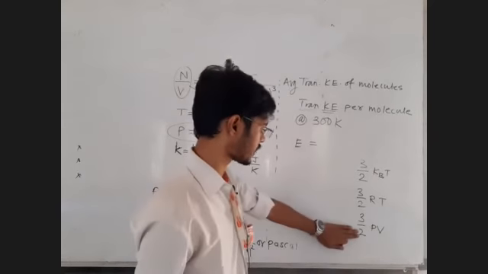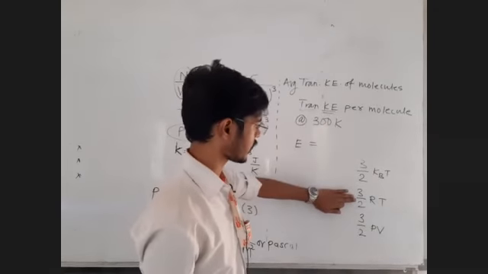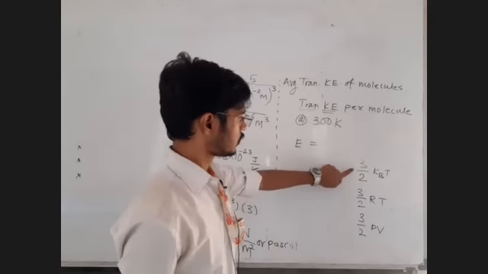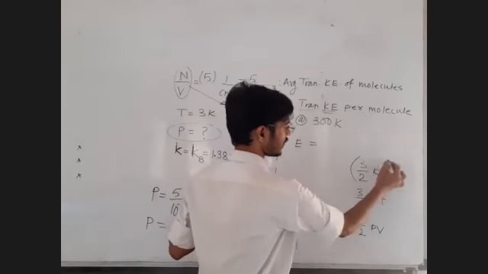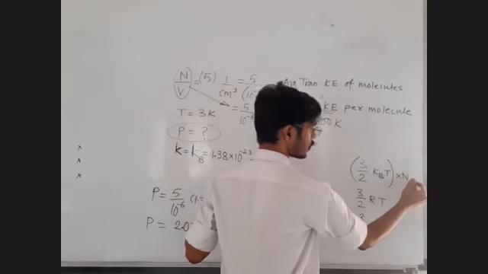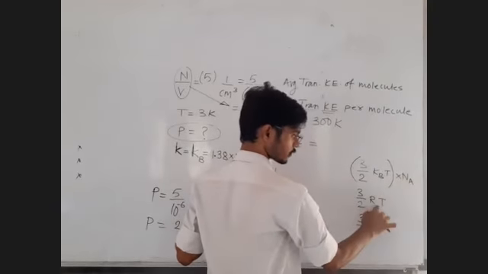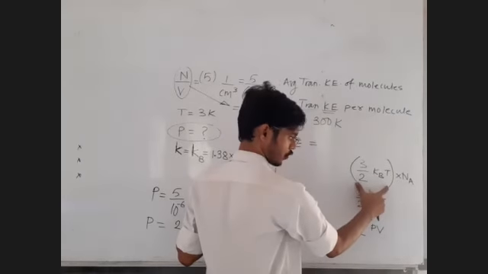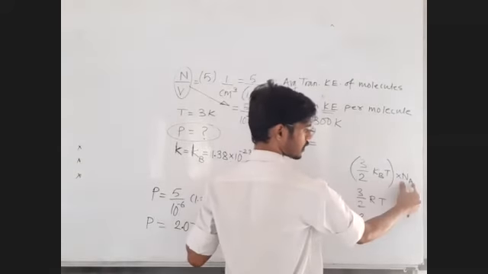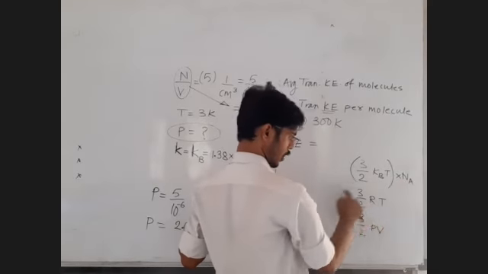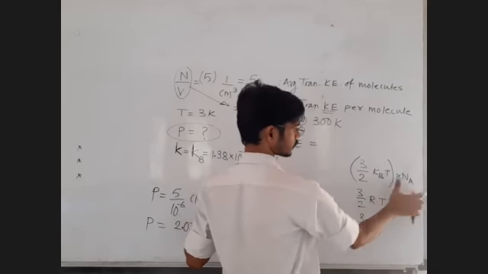For n moles means gas. For 1 mole, it is 3/2 RT. And for 1 molecule, 3/2 kBT. From this formula, this is the kinetic energy of 1 molecule. Such Avogadro number molecules are present in 1 mole. So Na into kB is R. So in this way, the kinetic energy of 1 mole is found out.